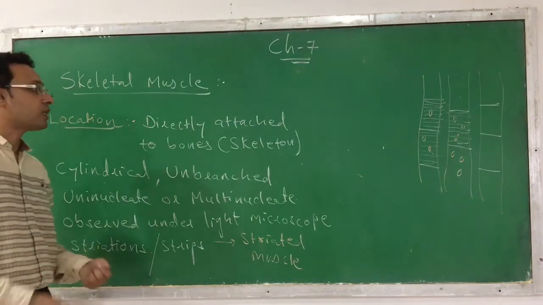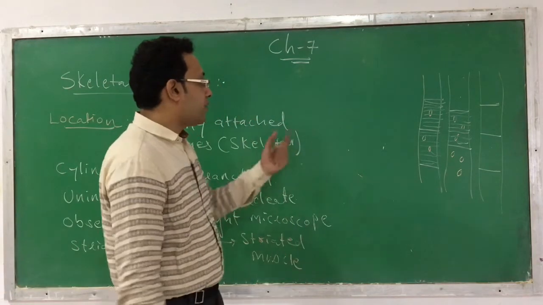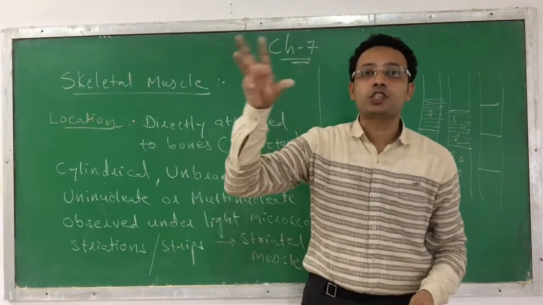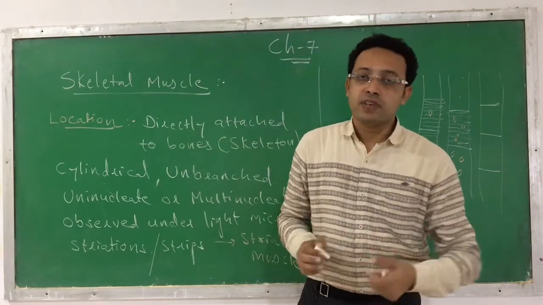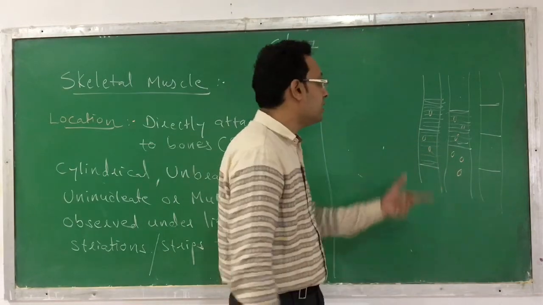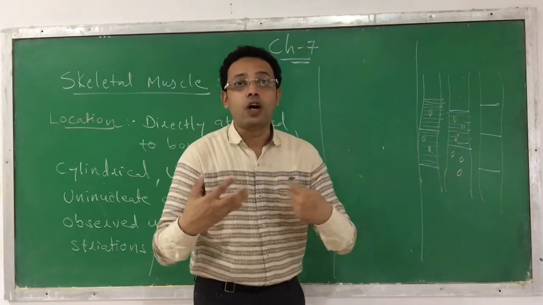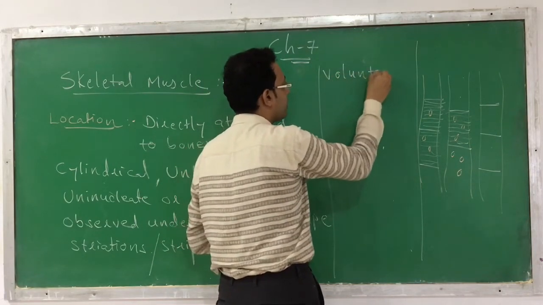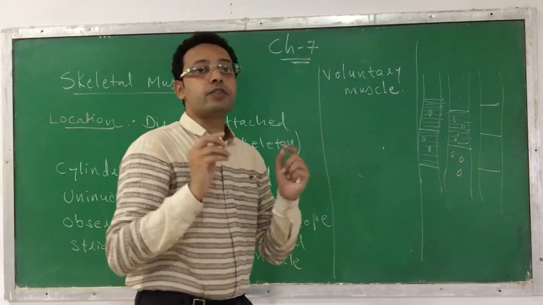Okay, so this is the characteristic we have observed in a skeletal muscle fiber. Now, looking at the working characteristic, these muscles are directly attached to bones and they help in movement. Usually any muscle helps in movement, whether it is skeletal, smooth or cardiac muscle. But these skeletal muscles are directly attached to bones and they are voluntary in nature. So, as they are voluntary in nature, they are called voluntary muscles.